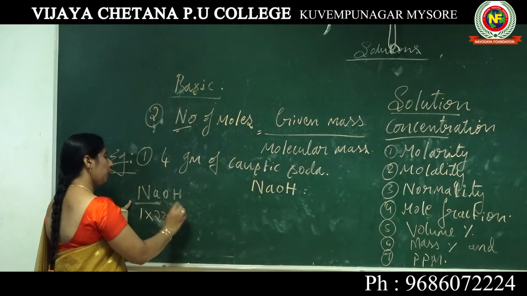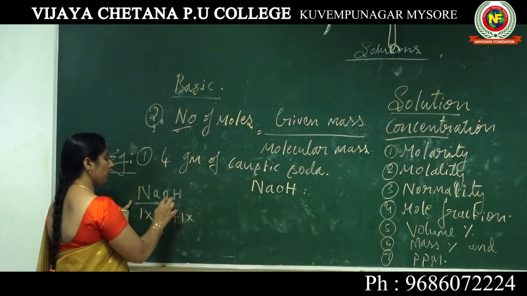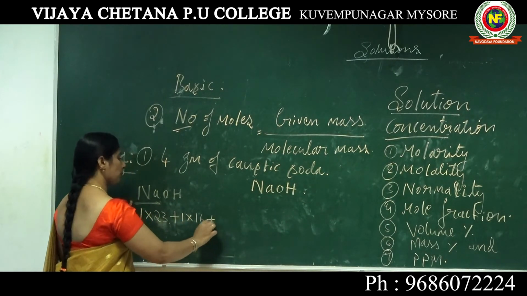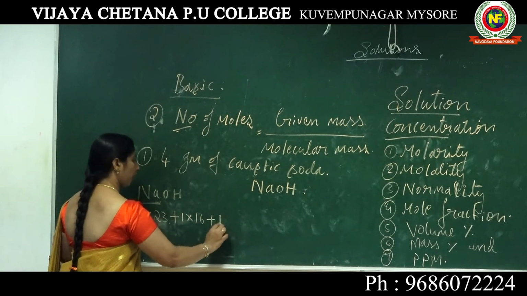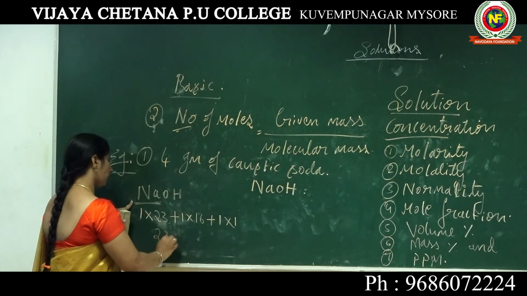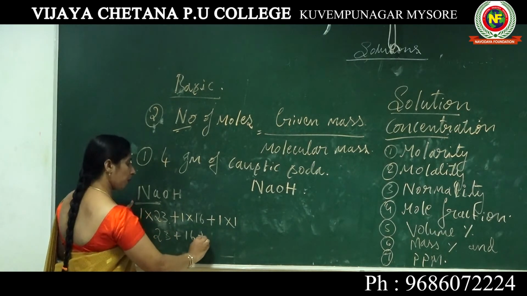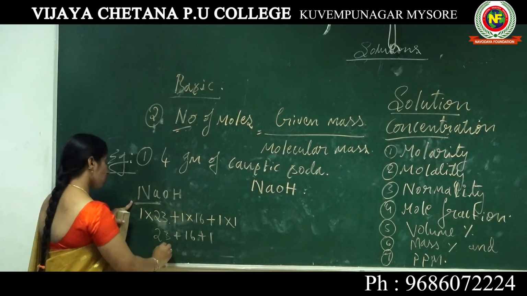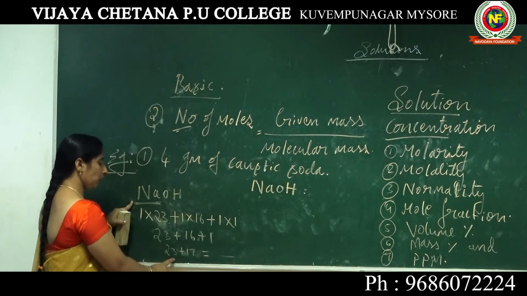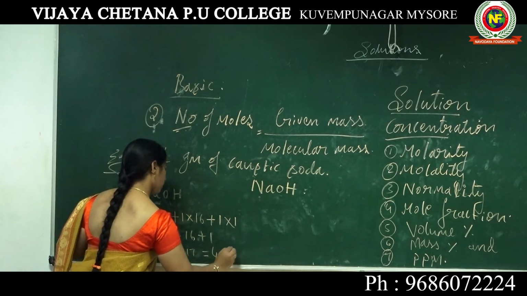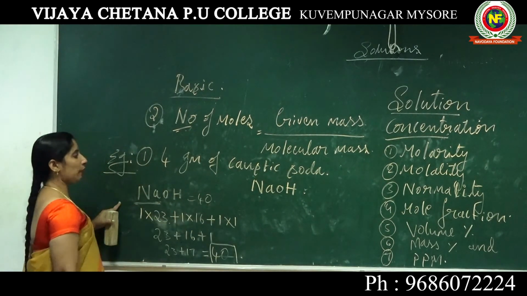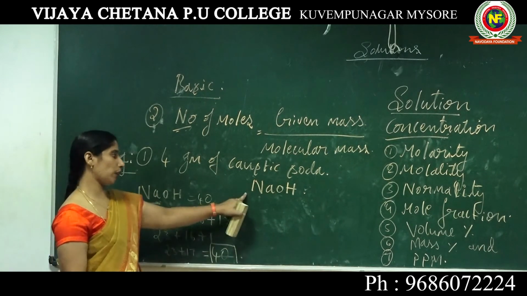Only 1, into the mass number of oxygen, 16. Plus how many hydrogen? 1, with mass number 1. So 23 plus 16 plus 1. How much do you get? 40. So 40 is the molecular mass of caustic soda, nothing but sodium hydroxide.